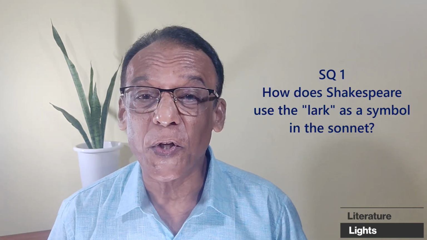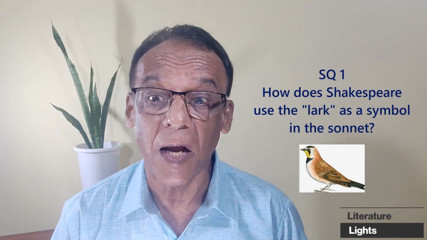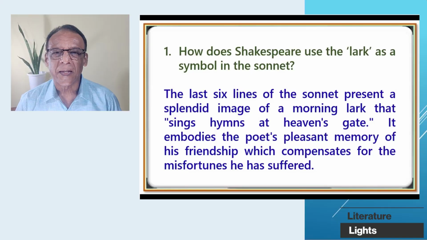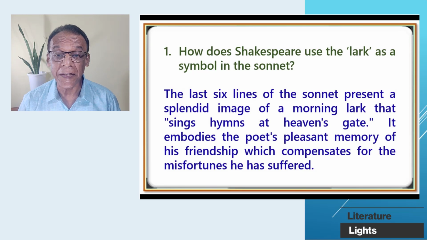How does Shakespeare use the lark, the bird lark, as a symbol in his sonnet? Well, the last 6 lines of the sonnet present a splendid image of a morning lark, that is a lark bird in the morning, that sings hymns, songs at heaven's gate. It embodies the poet's pleasant memory of his friendship, which compensates for the misfortunes he has suffered.